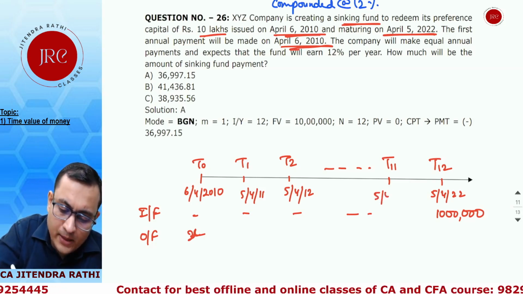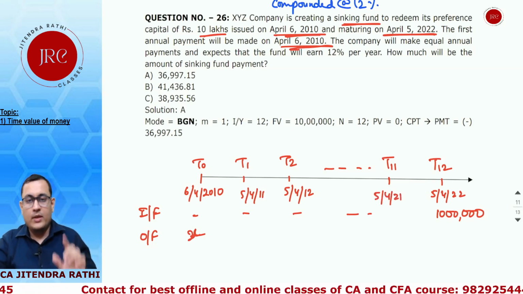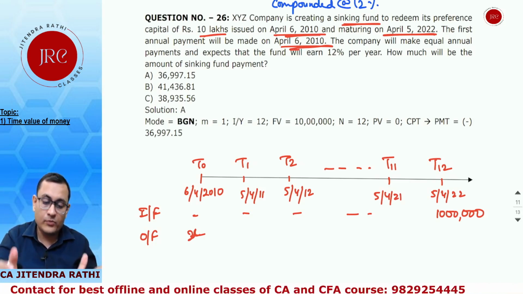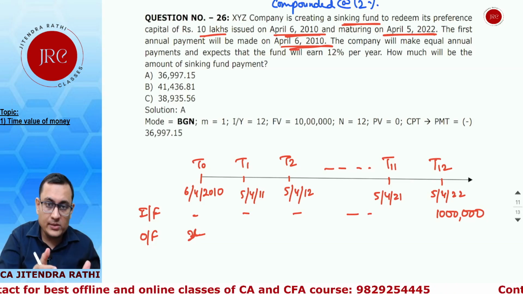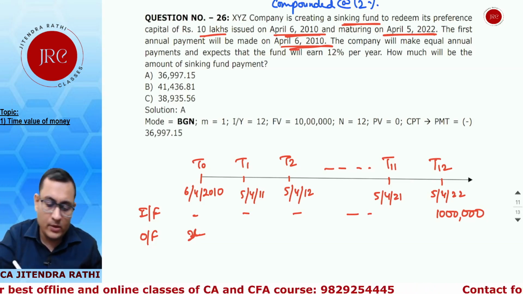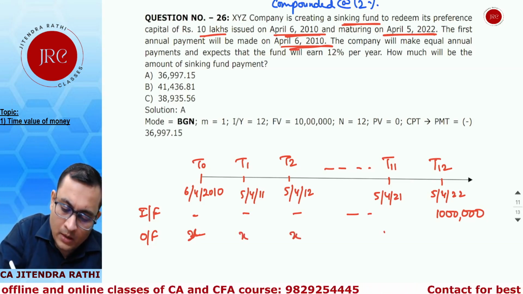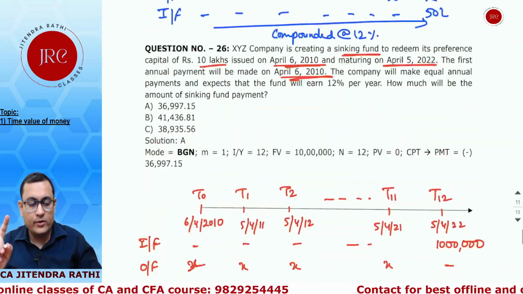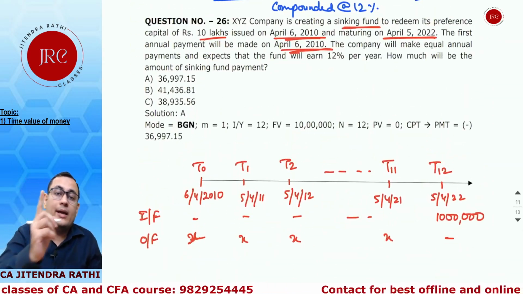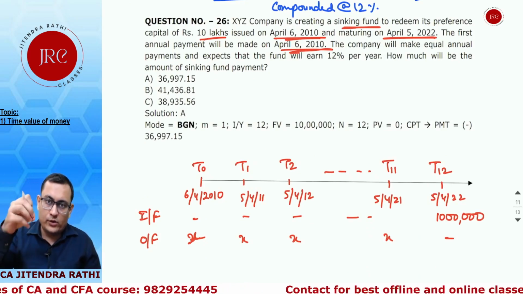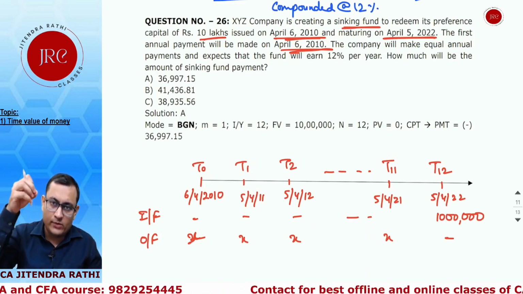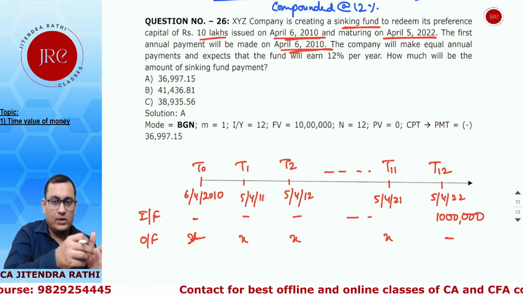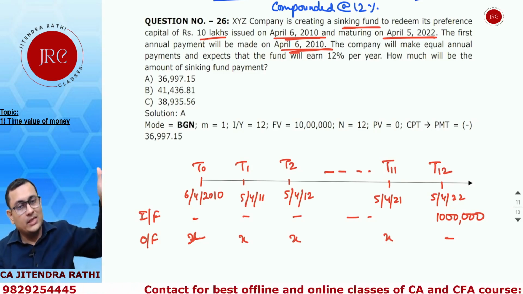So last payment will be on what date? Whether 5th April 21 or whether 5th April 22, because there are total 13 points of time. So if we are starting on T0, the last payment will be on T11. In the earlier question it was an ordinary annuity, whereas in this question it becomes an annuity due. So when we invest from the first day, the first day of the first year is T0, the first day of the second year is T1, and the first day of the 12th year is T11.